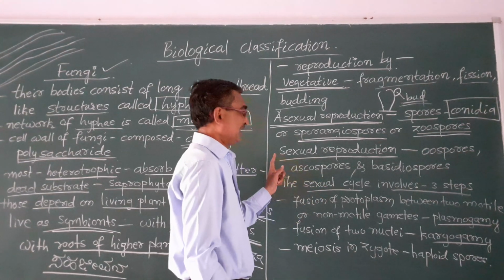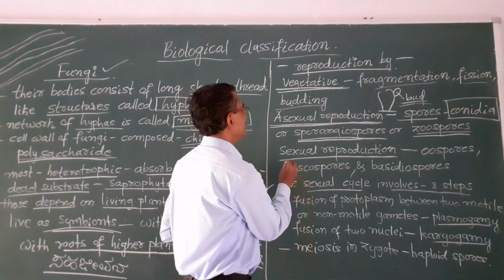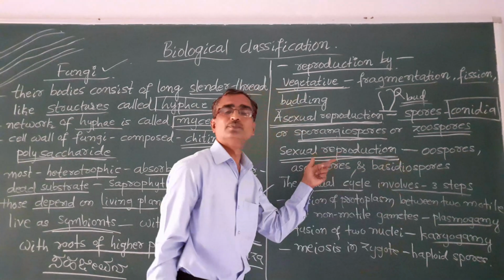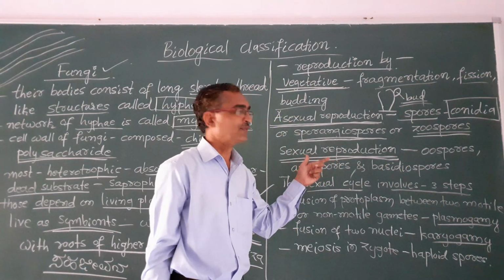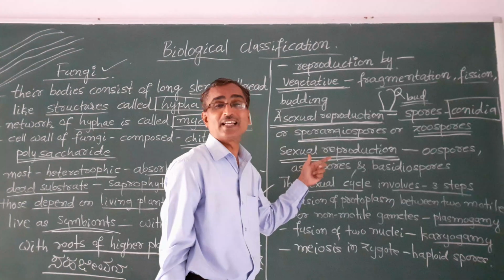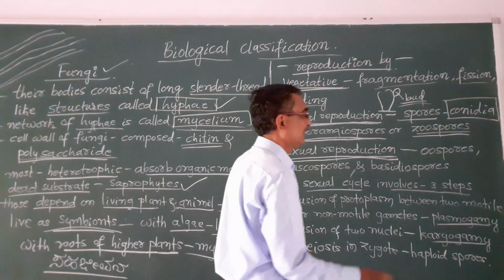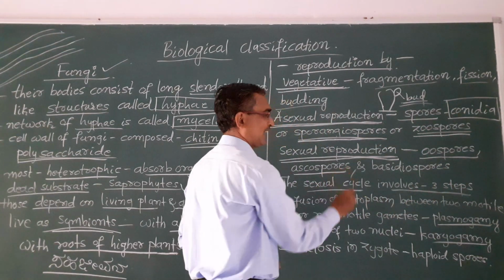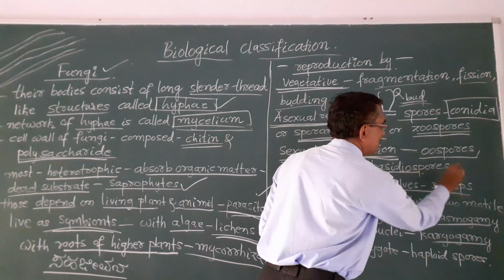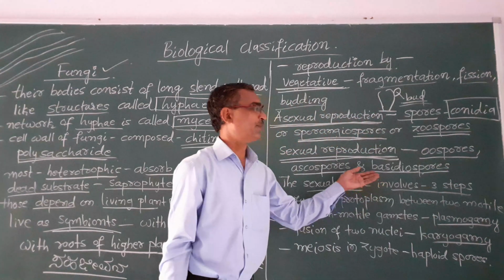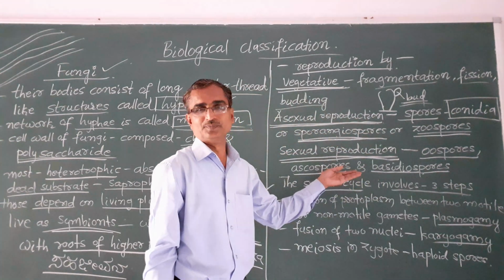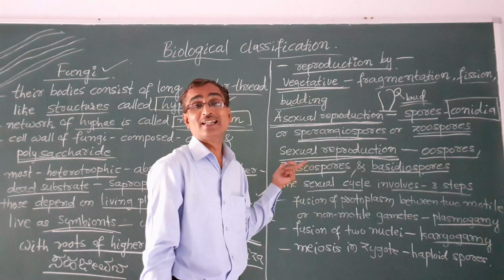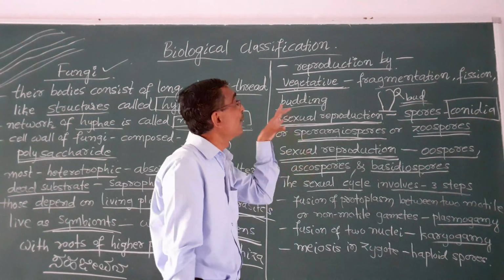And next, fungi also reproduce by the sexual method, and sexual reproduction also takes place in fungi. That is through oospores, ascospores and basidiospores. By these means sexual reproduction takes place in fungi.